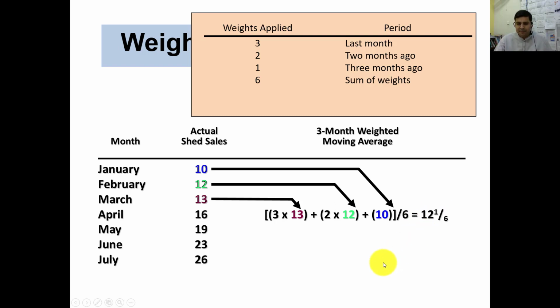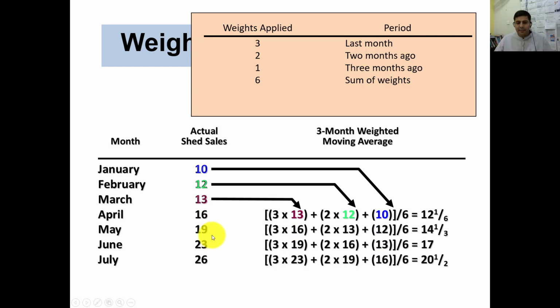So for the month of April, the forecasted value is 12.66. Similarly, for the month of May, you assign the heaviest weight on the most recent month. Which one is the most recent month? April. So 3 into 16 plus 2 into 13 plus 1 into 12, and the forecast for May will be 14.33.